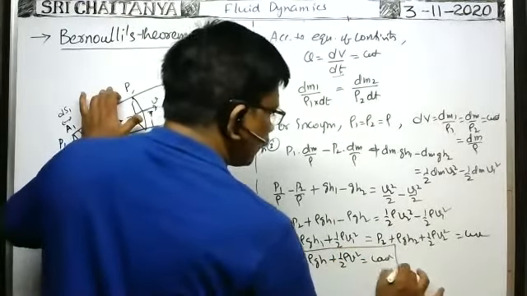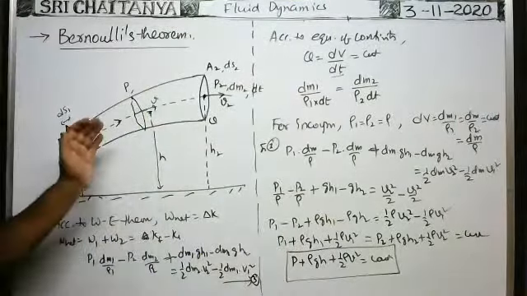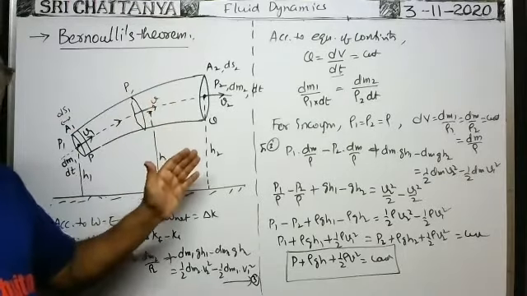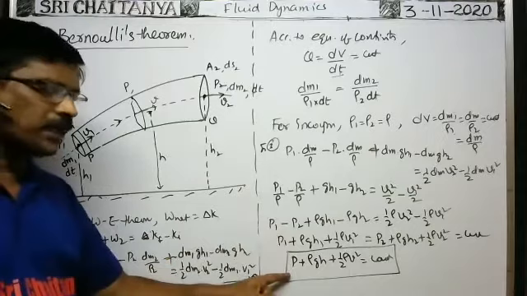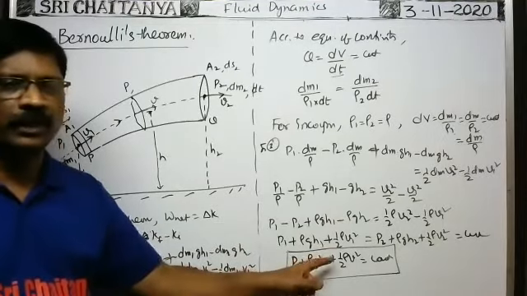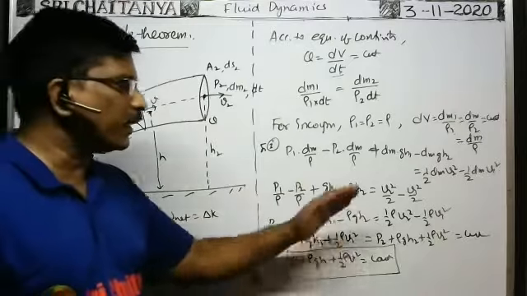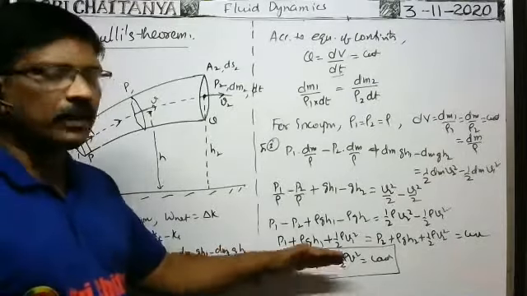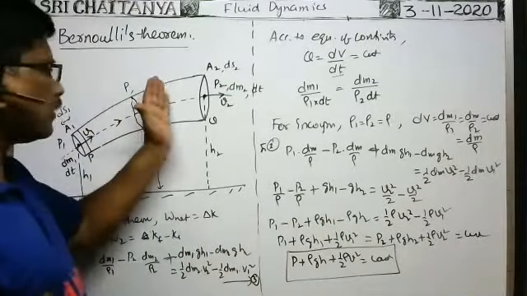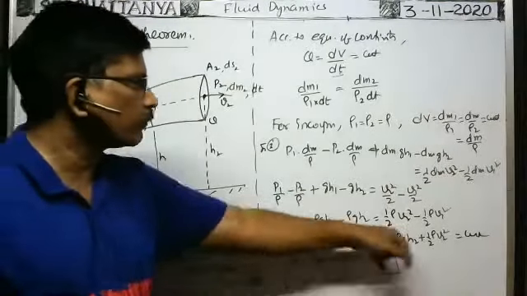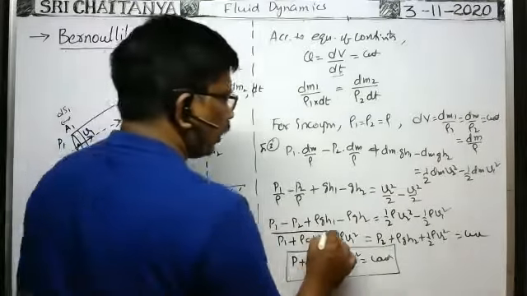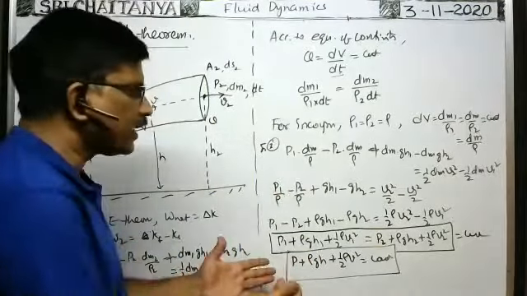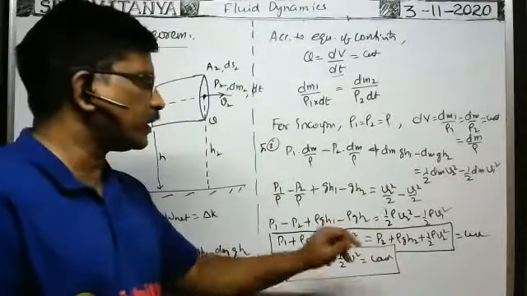This is Bernoulli's theorem. So according to Bernoulli's theorem, when an incompressible, non-viscous, irrotational fluid flows through a tube in streamline flow, then the total energy per unit volume, that is pressure energy per unit volume plus potential energy per unit volume plus kinetic energy per unit volume, remains constant. That is Bernoulli's theorem. It is the mathematical form of Bernoulli's theorem. At different cross sections of the tube, if you want to apply Bernoulli's theorem, we can use this formula. At any cross section, P plus rho g h plus half rho V square is equal to constant.